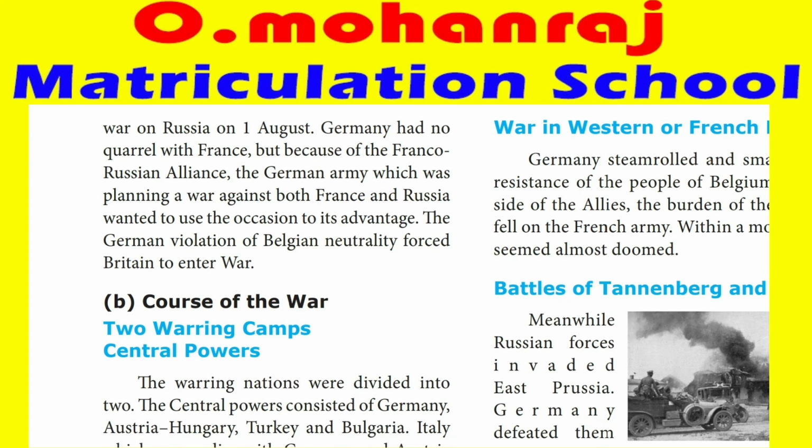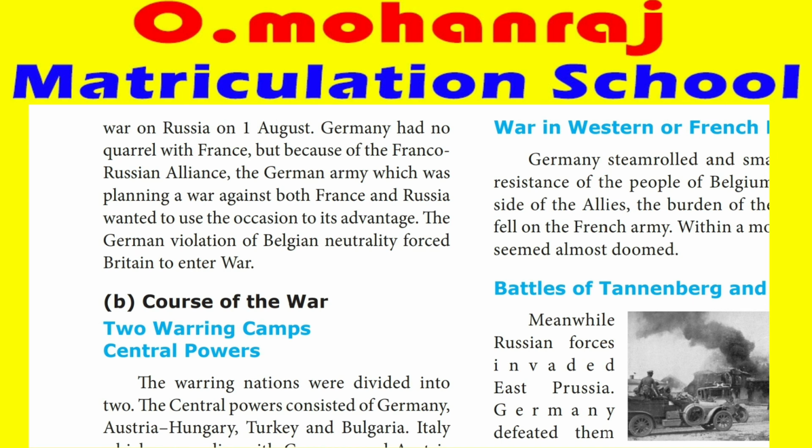It declared war on Russia on 1st August. Germany had no quarrel with France. But because of the Franco-Russian alliance, the German army, which was planning a war against both France and Russia, wanted to use the occasion to its advantage.